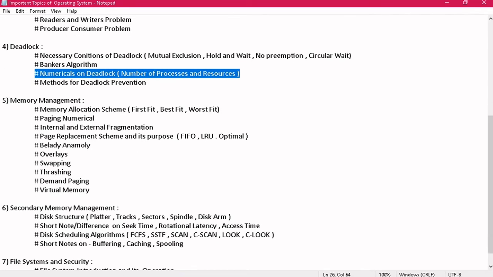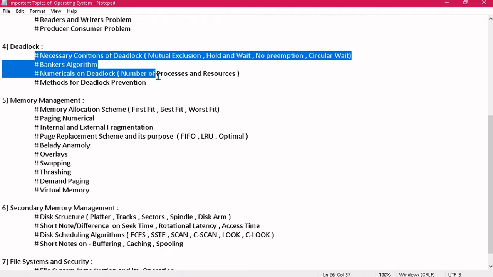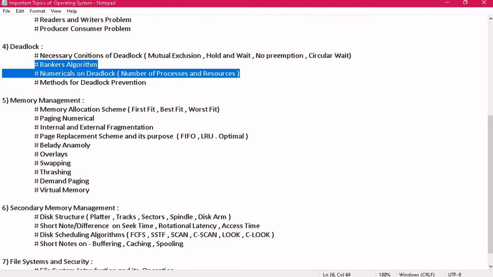Fine, you have to find out the minimum number of resources or minimum number of processes given, or you can get the maximum number of resources or maximum number of processes, according to whatever the question statement is. Okay, so this topic is also very, very important, and the questions related to it are very easy. The fourth topic is methods of deadlock prevention. Out of these four, this has the least priority, but these three are very, very important, out of which you should certainly do these two topics.